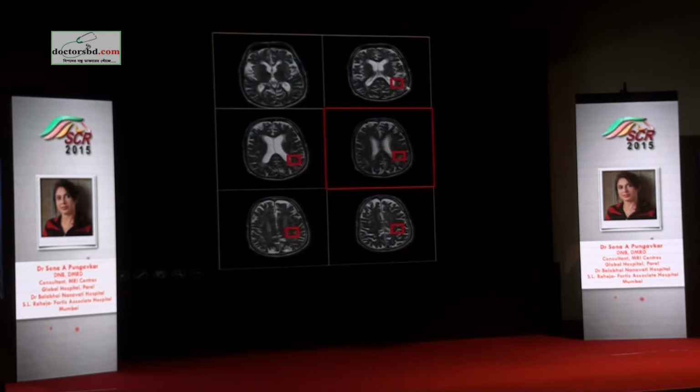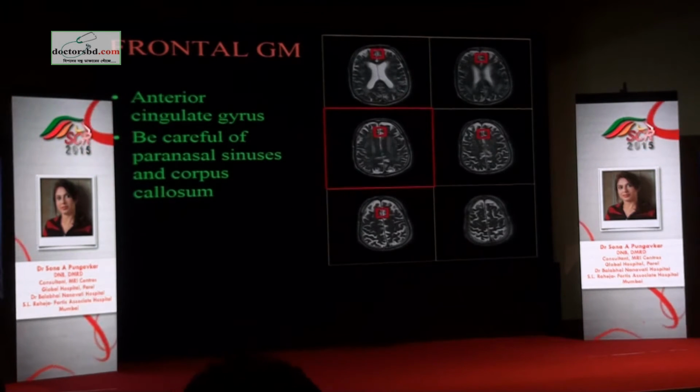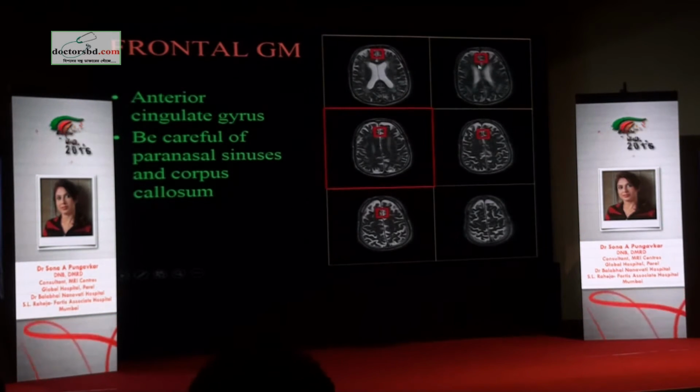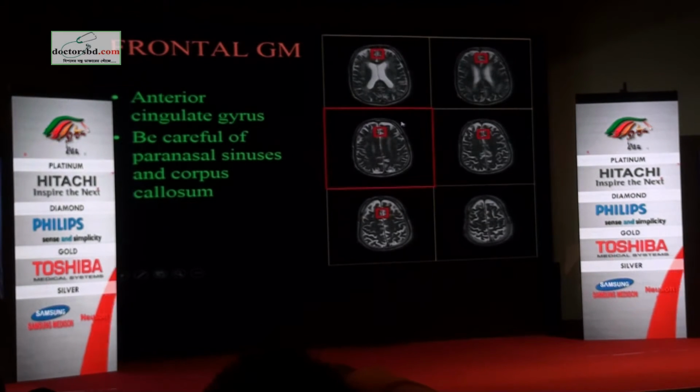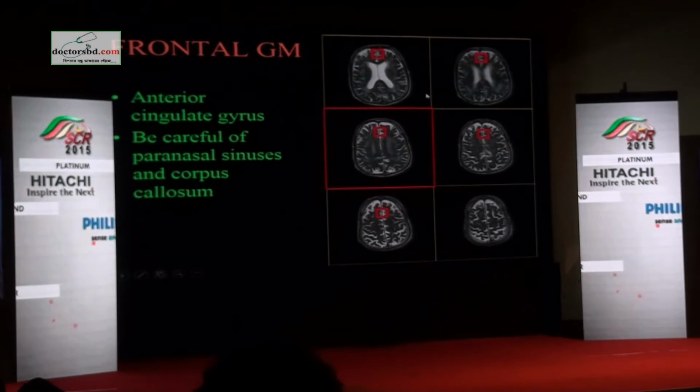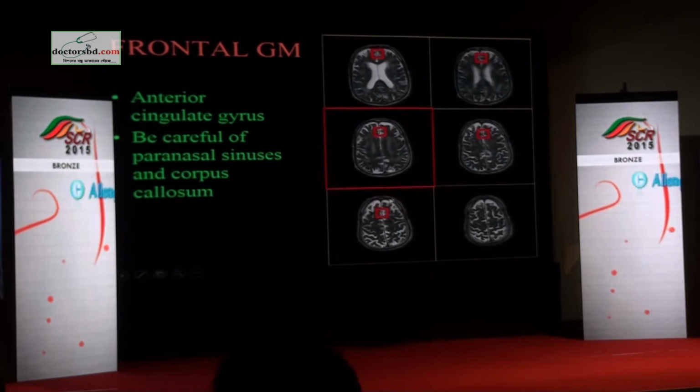By default, you will include some fluid from the ventricle, and by default, you will get some cortical inclusion. But that is fine. That is the best you can get of the white matter. This is how your frontal grey matter can be localized when you're looking at frontotemporal dementias. It is more challenging here because you don't have space, and you will be close to the paranasal sinuses as well as the skull vault.